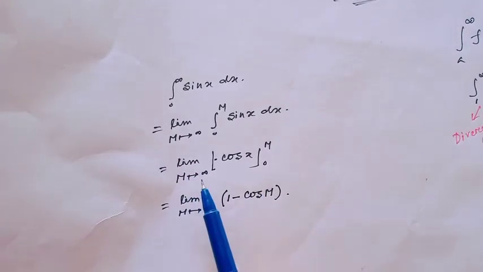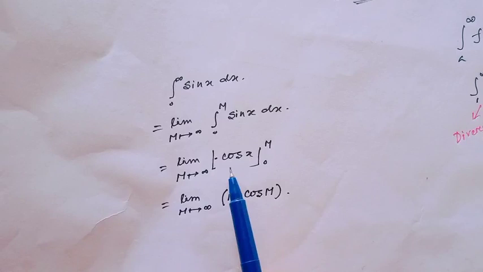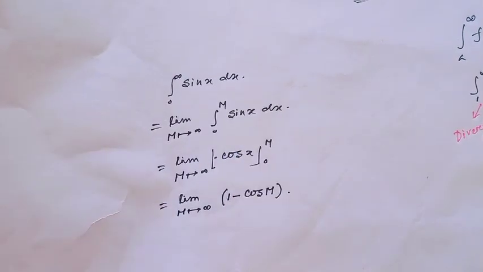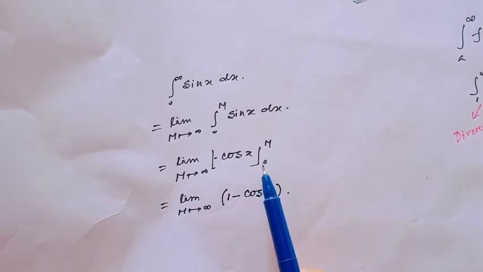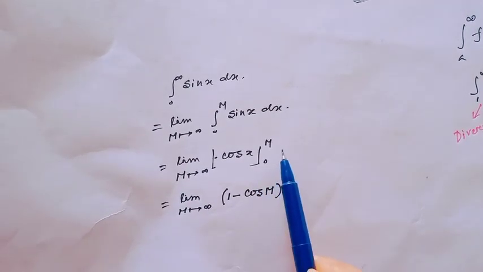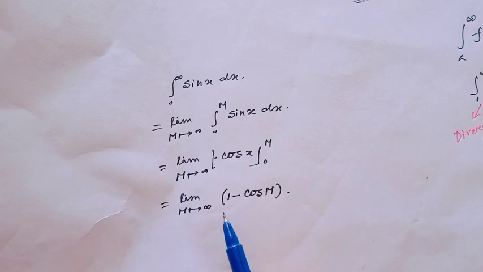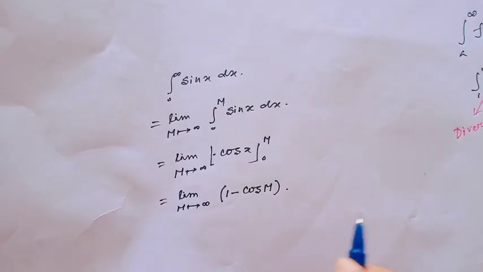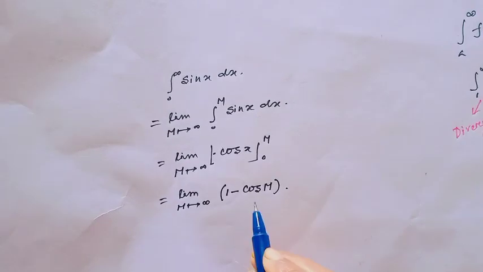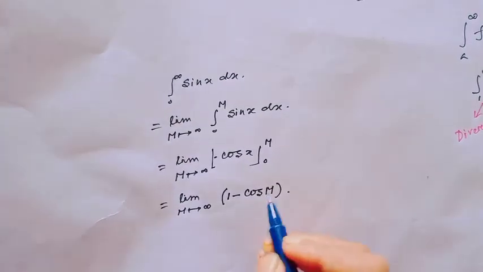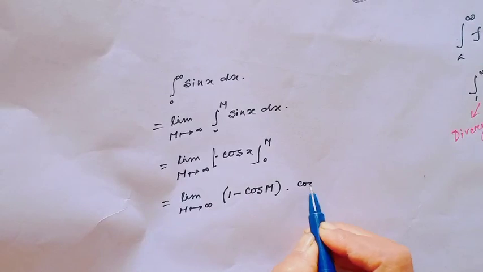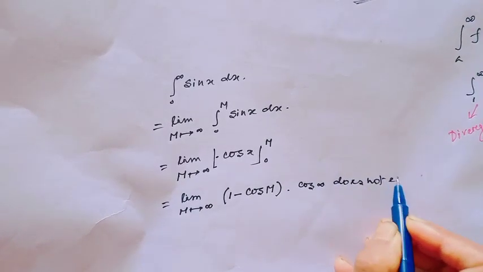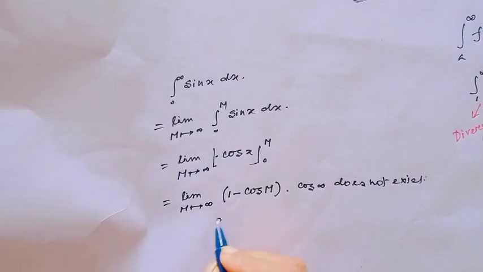Therefore, the limit as m goes to infinity of minus cos x, evaluated from 0 to m, is the limit as m goes to infinity of 1 minus cos m. And since cos of infinity does not exist, this limit does not exist.